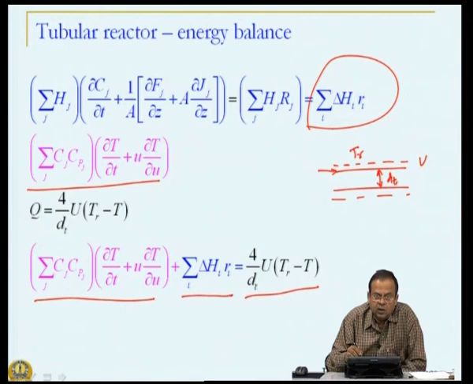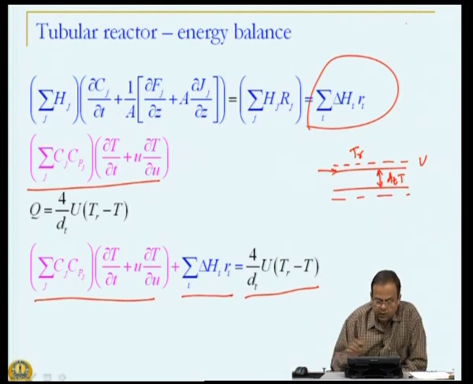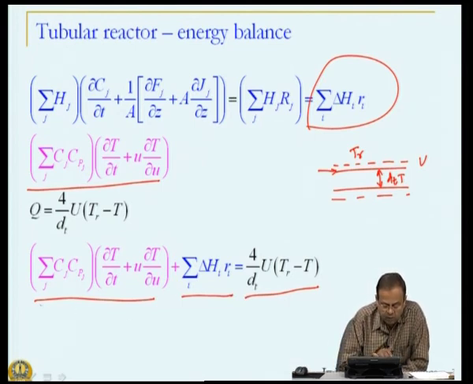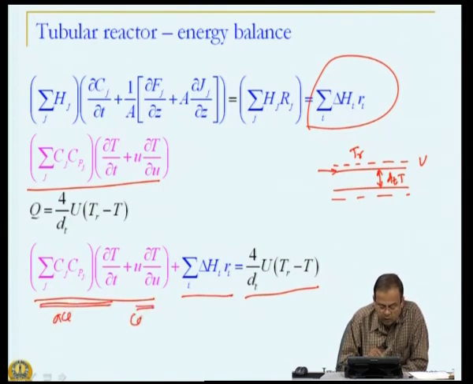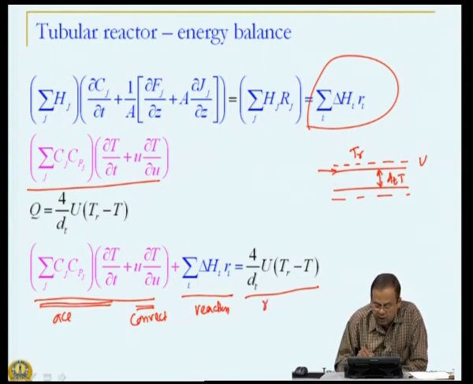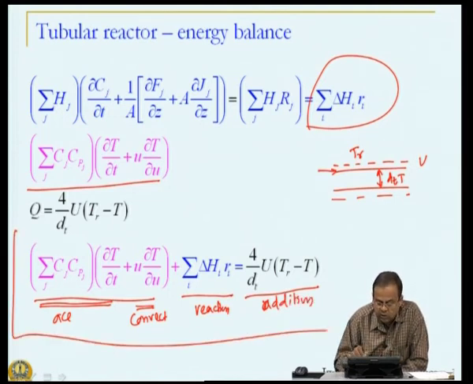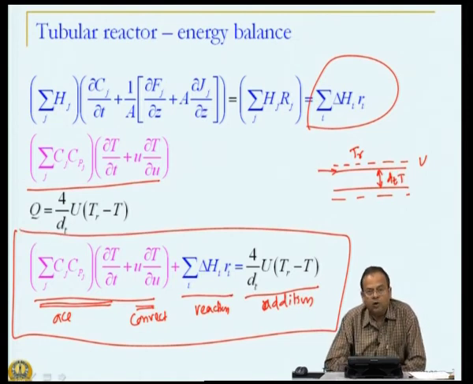So, if Tr, that is the temperature outside, is greater than the temperature in the reactor, the heat will be added, and if it is the other way around, there will be cooling. So, what do we have here? We have the energy accumulation term, the convective transport term, the reaction term, what is the rate of generation of energy, and the energy addition term. So, this is the comprehensive form of the energy balance equation for a tubular reactor.